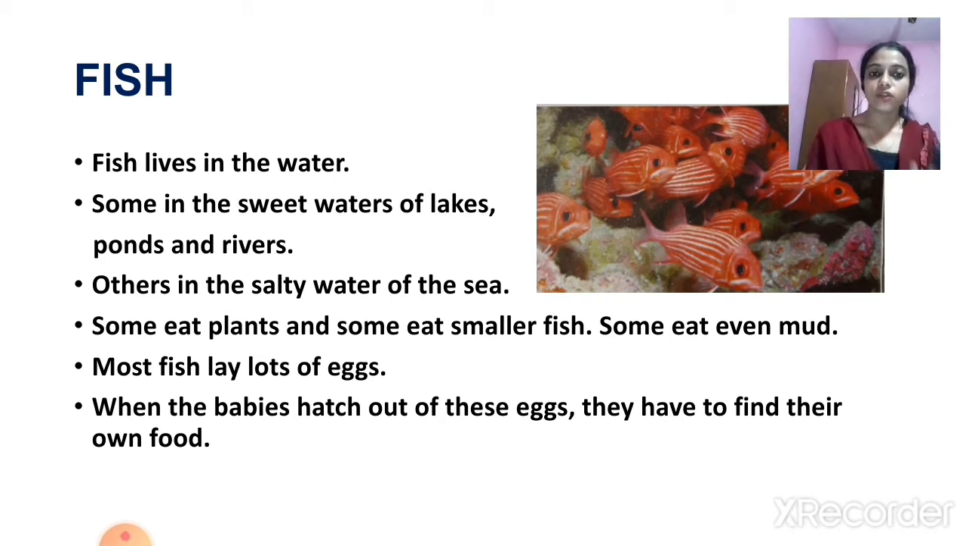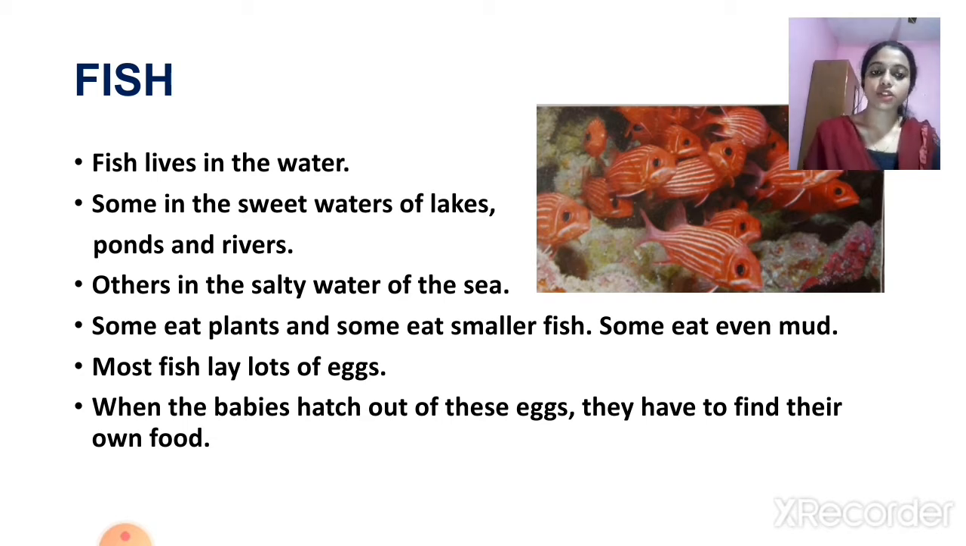Fish live in the water. Some live in the sweet waters of lakes, ponds and rivers, others in the salty water of the sea. So we all know that fishes live in water bodies such as lakes, ponds and rivers, and some even in the sea and in the ocean. And next, what are their food items? Some eat plants and some eat smaller fishes. Some even eat mud.